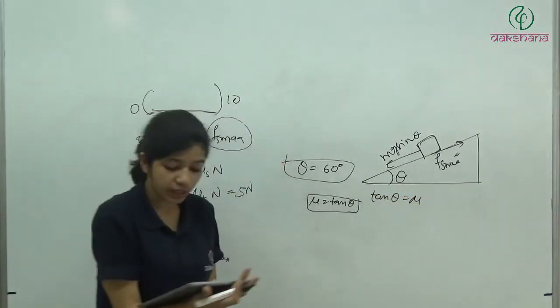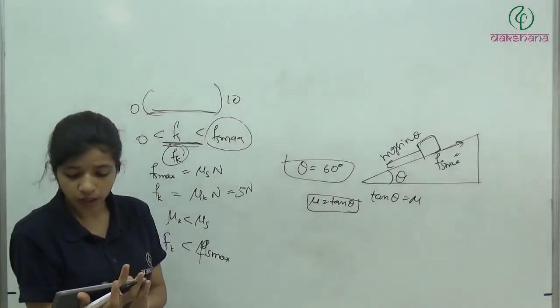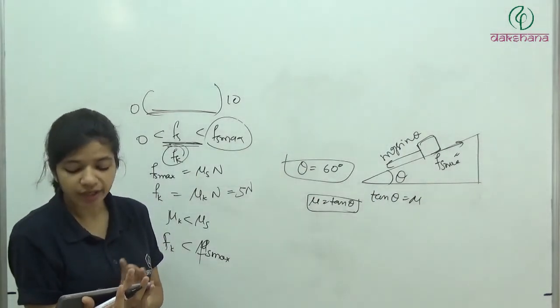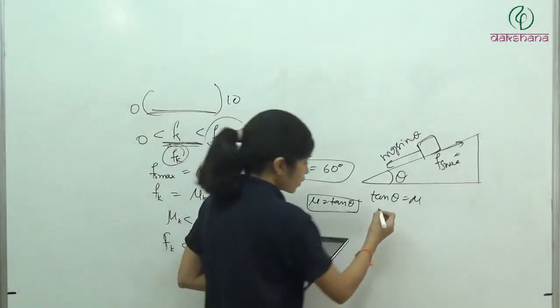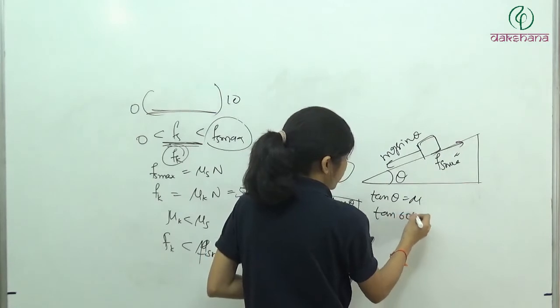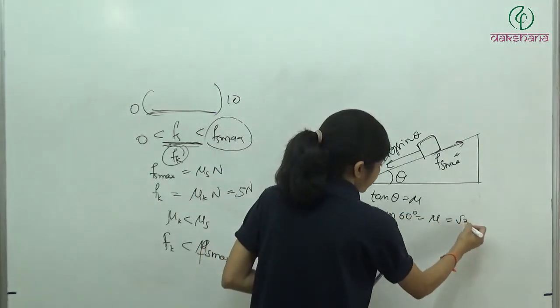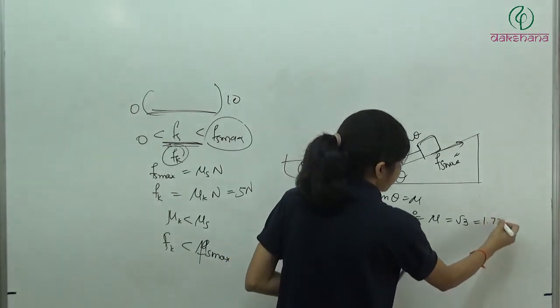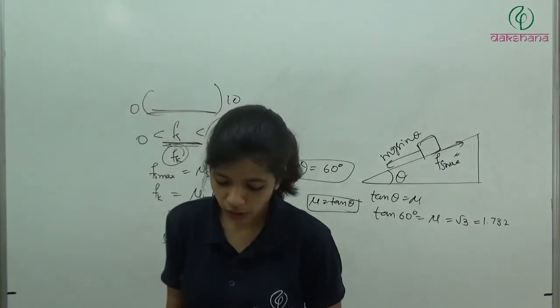So they are saying that the block starts sliding when the angle is 60 degrees. This means tan 60 must be equal to mu. Now they are asking for mu. So mu is root 3, and root 3 is 1.732. So the coefficient of friction is 1.732, option 2.